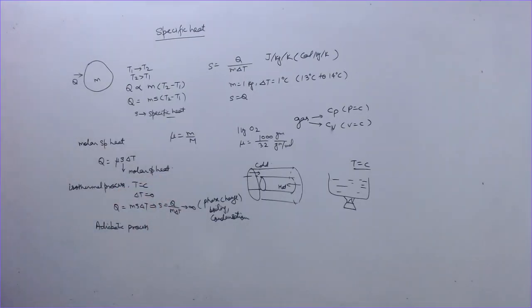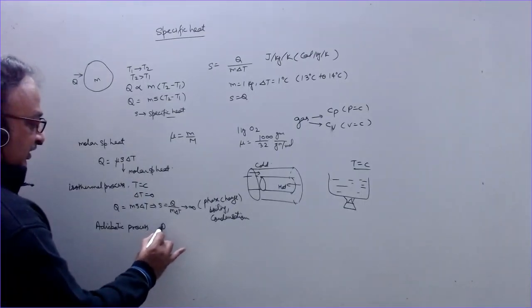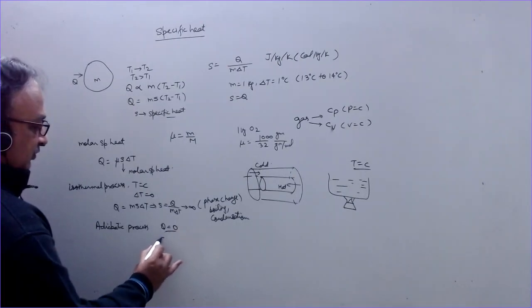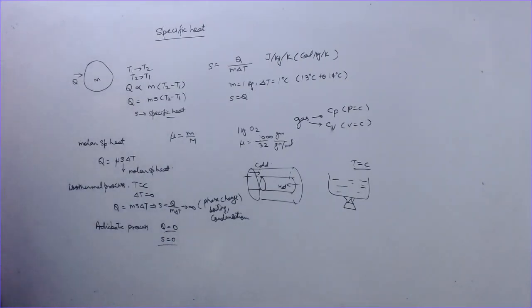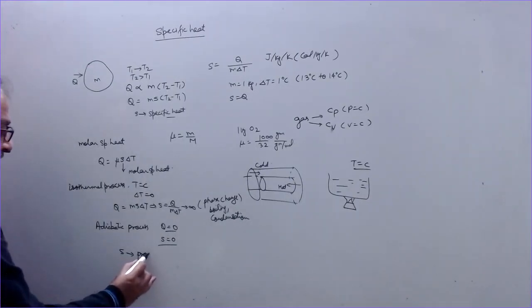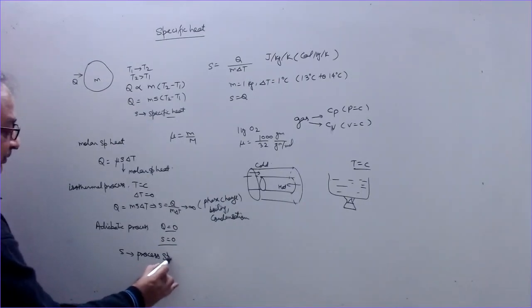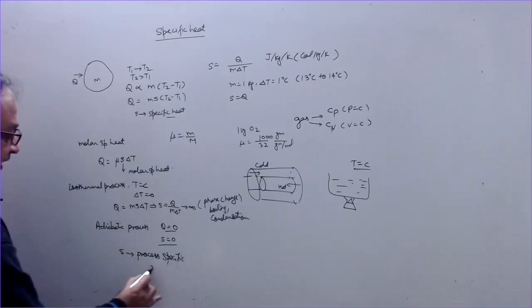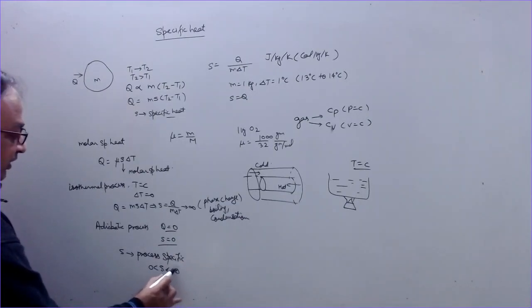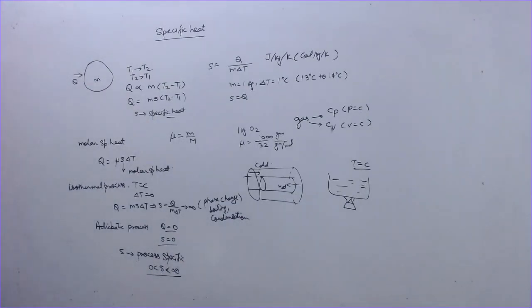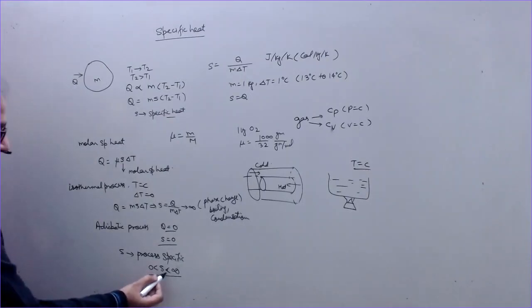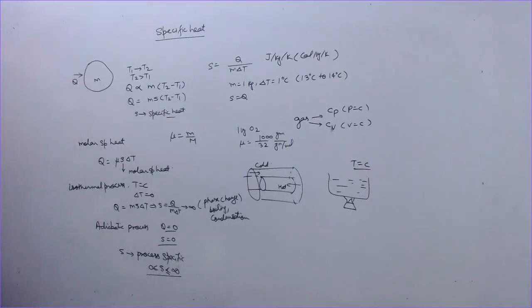Now second is the adiabatic process. What happens during the adiabatic process? Heat exchange is 0. So S in this case will be 0. The specific heat will be 0. So you can see that the specific heat is process specific, means it depends upon the process and varies between 0 to infinity for different types of processes. It can be infinity, it can be 0 also. This is how we define the specific heat of the system.